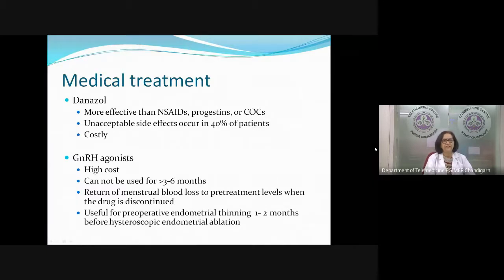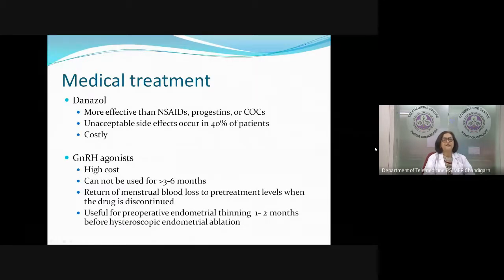Danazol is very effective for controlling bleeding, but the side effects are unacceptable and you cannot use it for a very long time. Once you stop Danazol, things tend to come back again, and it is costly. So just remember, it is an option, not very frequently used. GnRH agonist is also an option, but it is high cost. We cannot use it for more than 3 to 6 months because it causes hypoestrogenism. And once it stops, the menstrual blood loss tends to go back to its pre-treatment level. So not a very good option.